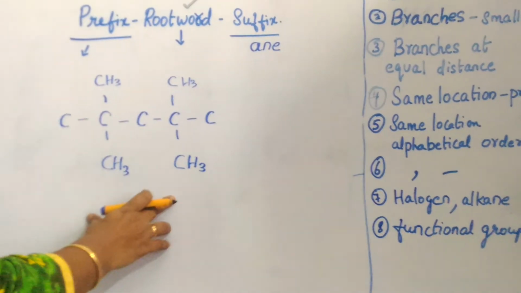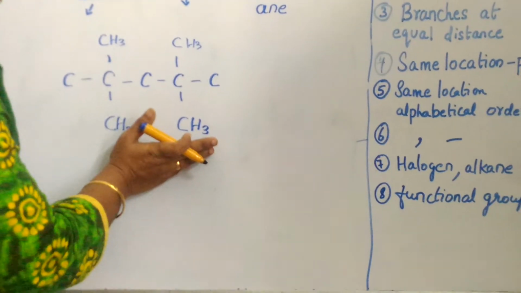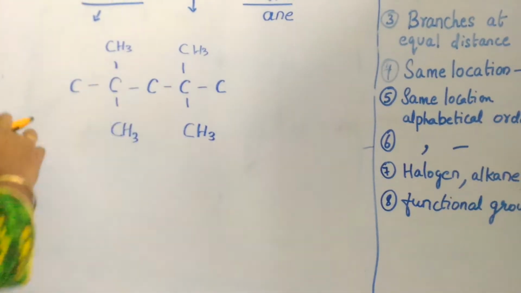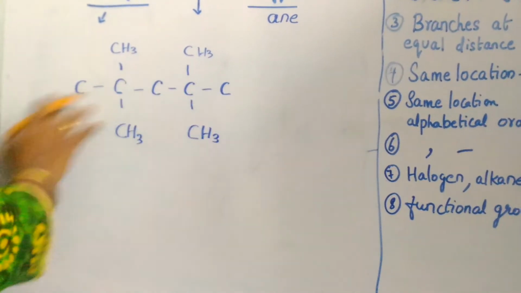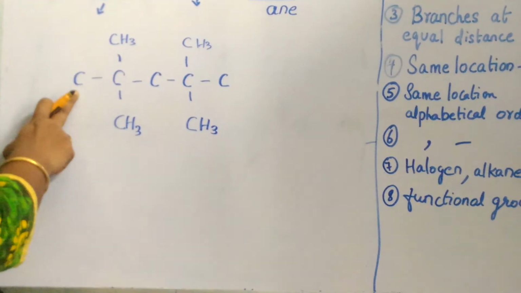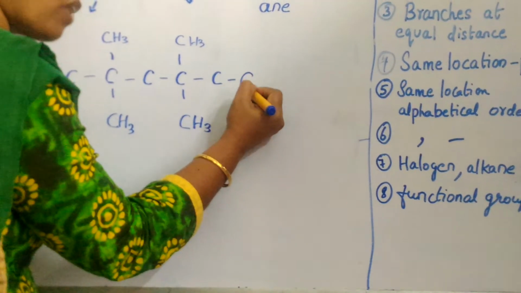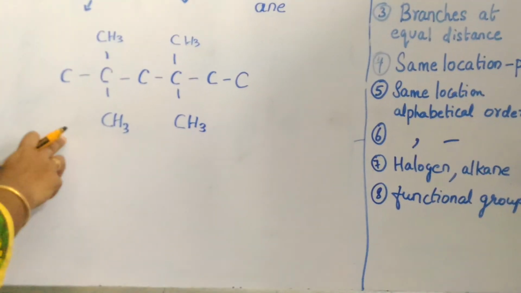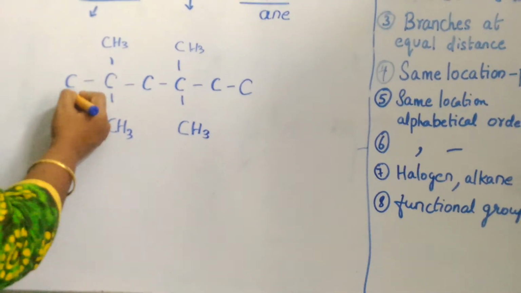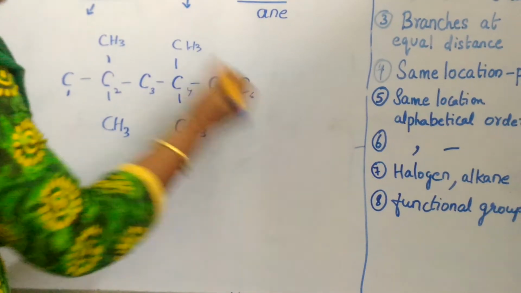If there are plenty of branches present at 4 positions, now you can number in any way because the branches are at equal distances. So I can start numbering from here also, I can start numbering from here also. Suppose, imagine, let me add one more carbon here. Then I have to definitely start numbering only from this terminal. So it becomes 1, 2, 3, 4, 5 and 6.